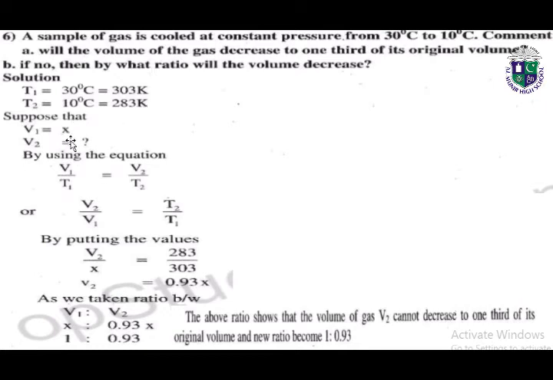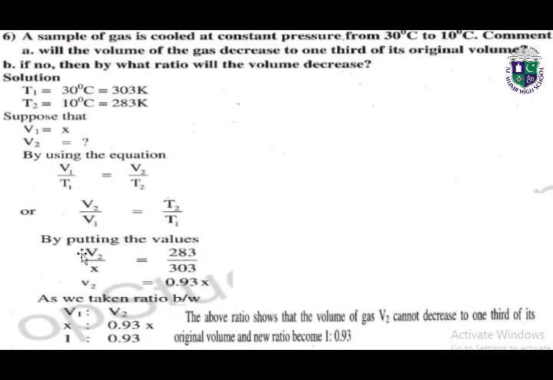Here V1 is assumed to be X, and we have to find out V2. So by using the Charles' law equation, V1 over T1 is equal to V2 over T2.